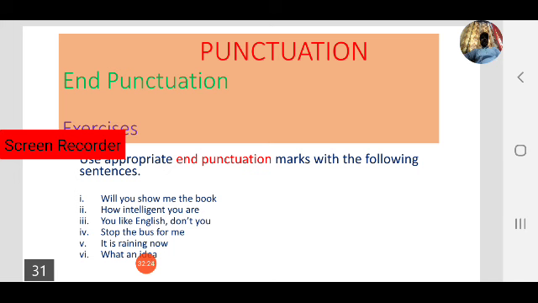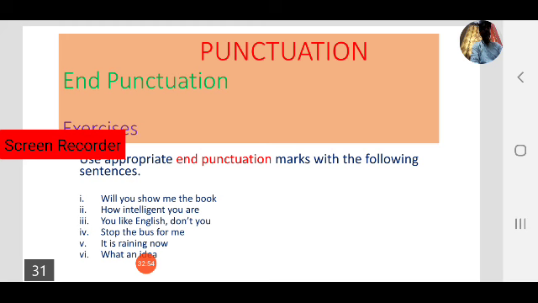Punctuation is very important in writing English, so we always keep proper punctuation marks. Otherwise, what happens? It may lead to misunderstanding. Without using proper punctuation marks, the meaning of the sentence may be changed.